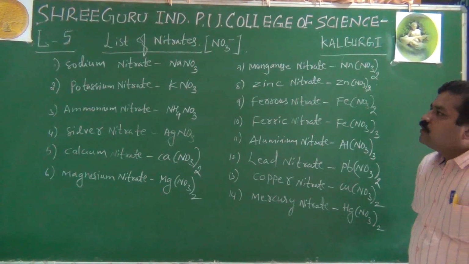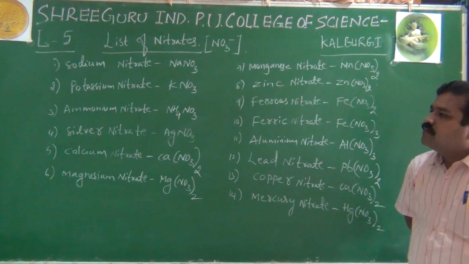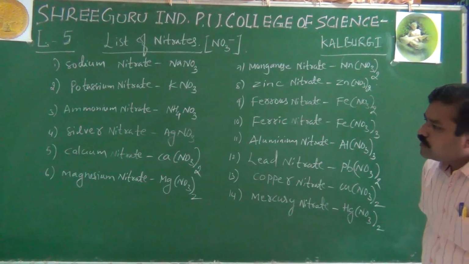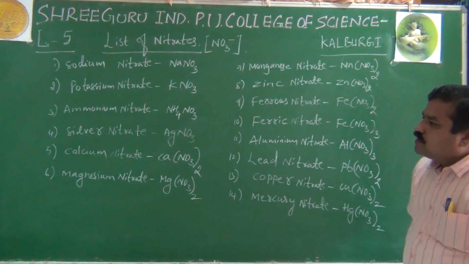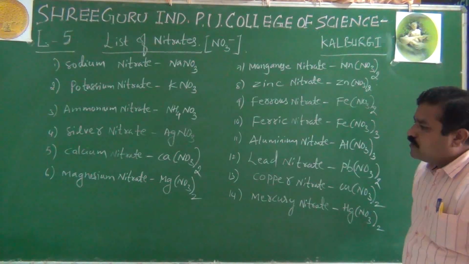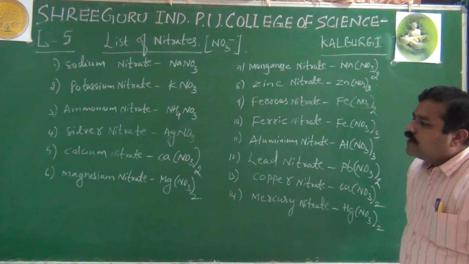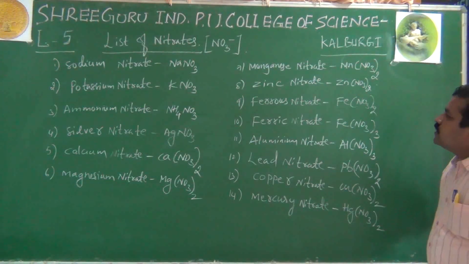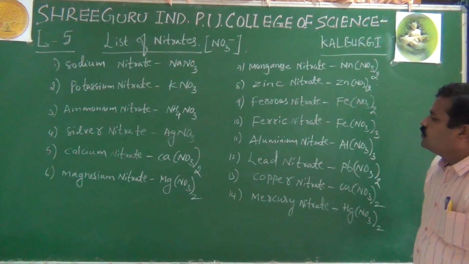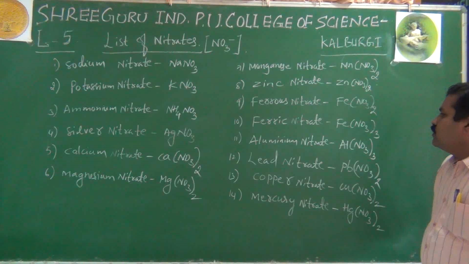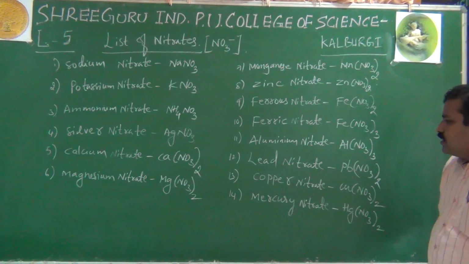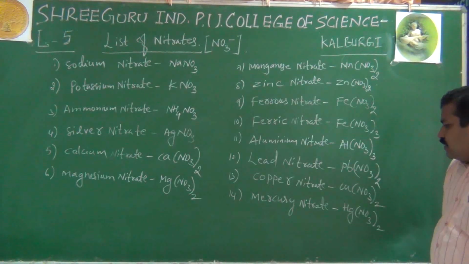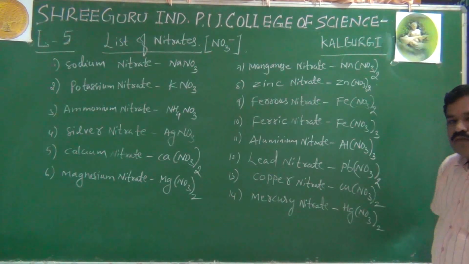Sodium nitrate Na plus NO3 minus, potassium nitrate K plus NO3 minus, ammonium nitrate NH4 plus NO3 minus, silver nitrate Ag plus NO3 minus, calcium nitrate Ca2 plus NO3 minus, therefore Ca(NO3) taken twice, magnesium nitrate Mg(NO3) taken twice, then manganese nitrate Mn(NO3) taken twice, zinc nitrate Zn(NO3) taken twice, ferrous nitrate Fe(NO3) taken twice, ferric nitrate Fe(NO3) taken thrice, aluminium nitrate Al(NO3) taken thrice, lead nitrate Pb(NO3) taken twice, copper nitrate Cu(NO3) taken twice, mercury nitrate Hg(NO3) taken twice.